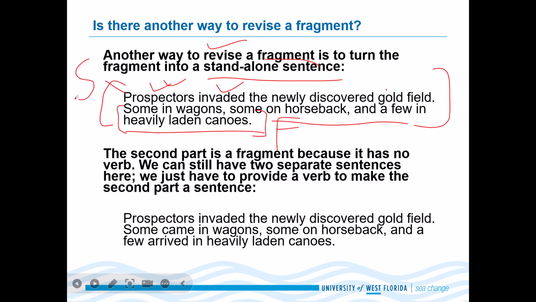Why? Because the second part is a fragment, because it has no verb. Can you see a verb? No, we cannot see a verb, right? There is no verb here. We can still have two separate sentences here. We just have to provide a verb to make the second part a sentence. What do we need to make the fragment into a sentence? We need a verb.